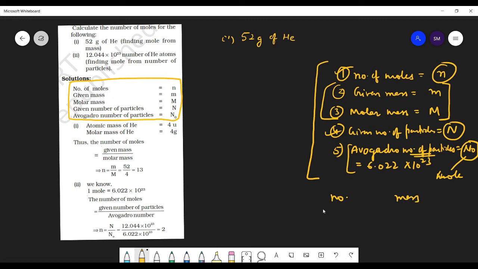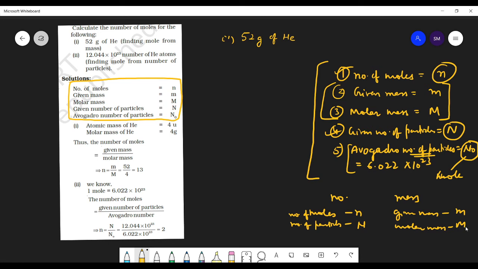Given number of moles small n, given number of particles capital N. Now given mass small m, molar mass capital M. It's as simple as that.